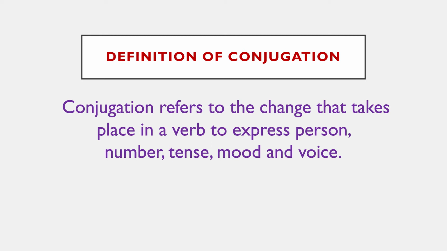Conjugation is the change that takes place in a verb to express tense, mood, person, and so on. Dear students, in English, verbs change as they are used, most notably with different people like you, I, we, they, and different time, for example, now, later, and before. So, conjugating verbs essentially means altering them, changing them into different forms to provide context.